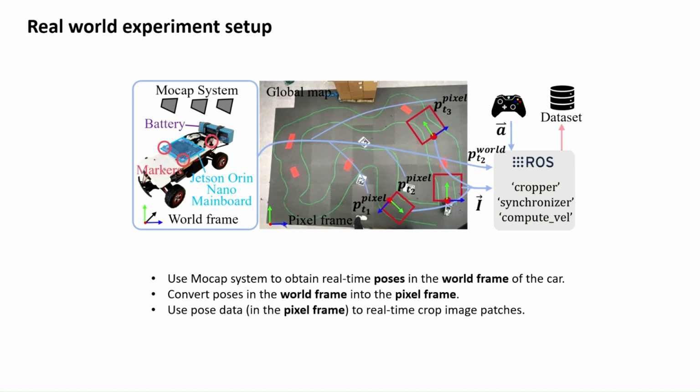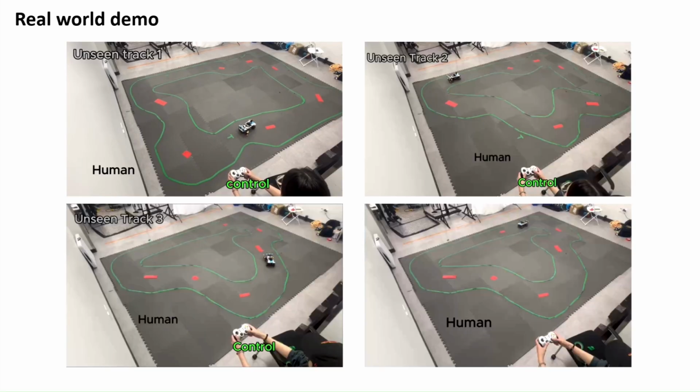We validated our framework on a real-world ROS-based race car. Instead of using a mounted camera, we simulated the top-down view by tracking the car's pose via motion capture and aligning it with the static overhead image using April tags and homography. A Cropper ROS node extracts 60 × 60 image patches in real time, which are used to train an autoencoder for visual context. To sync pose and joystick data running at different rates, we build a synchronizer node. All state, control, and image data are logged in Zarr format for fast access. We collected demonstrations from multiple drivers across 15 tracks to ensure dataset diversity.